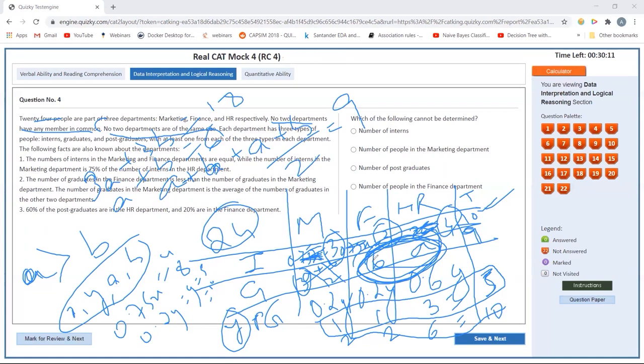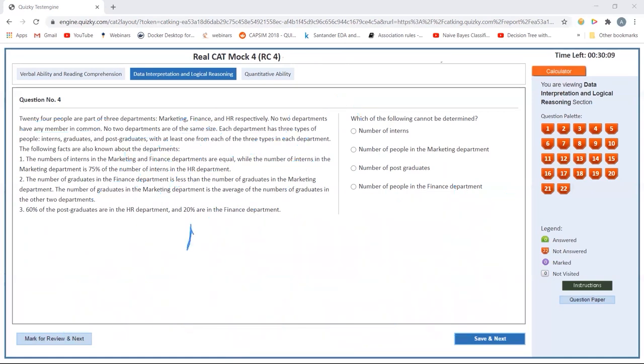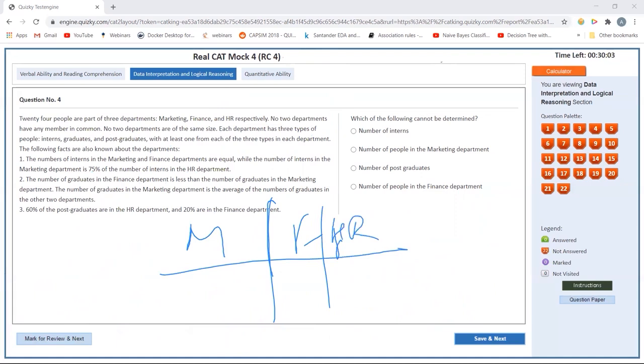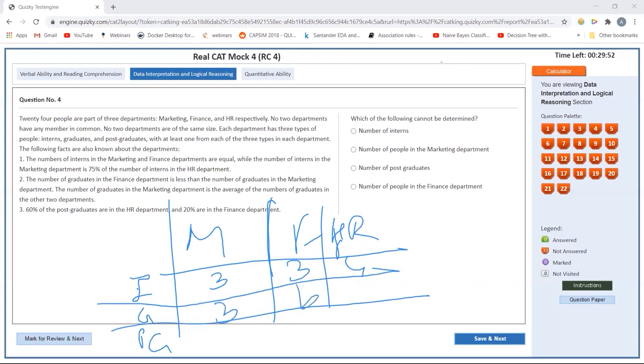So let's clear this table and fill what I have now. Let's clear my drawings and make a better diagram. I have given a lot of time to this, so I have to quickly wrap this up. Marketing, finance, HR. Interns, graduates, postgraduates. So I know it is 3, 3, and 4. For graduates, it is 3, and this is B, this is A. I do not know what the numbers are.